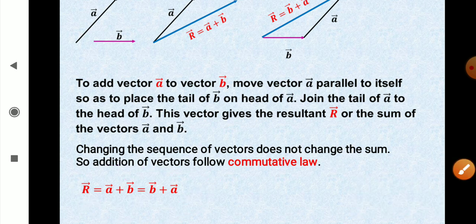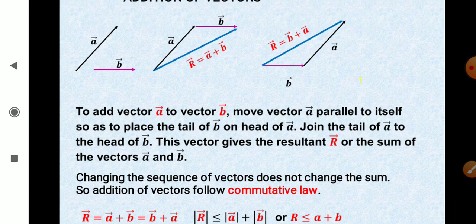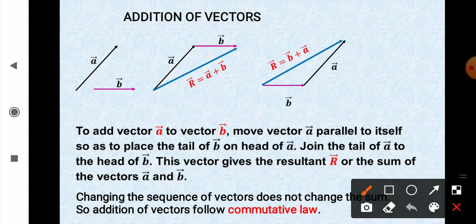And now let us talk about the magnitude or size of the sum. And you know the properties of triangle. See, the length represents the magnitude. And the property of a triangle is that any side of a triangle is less than the sum of the remaining two sides. Right? Any side of a triangle is lesser than the sum of remaining two sides.